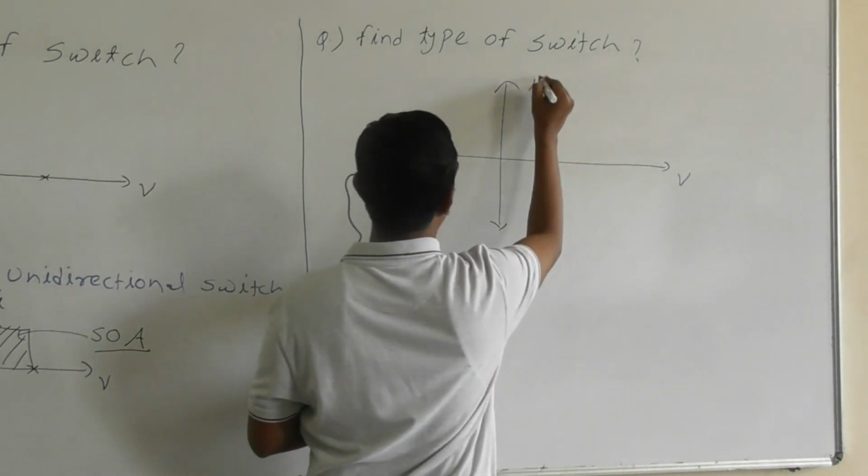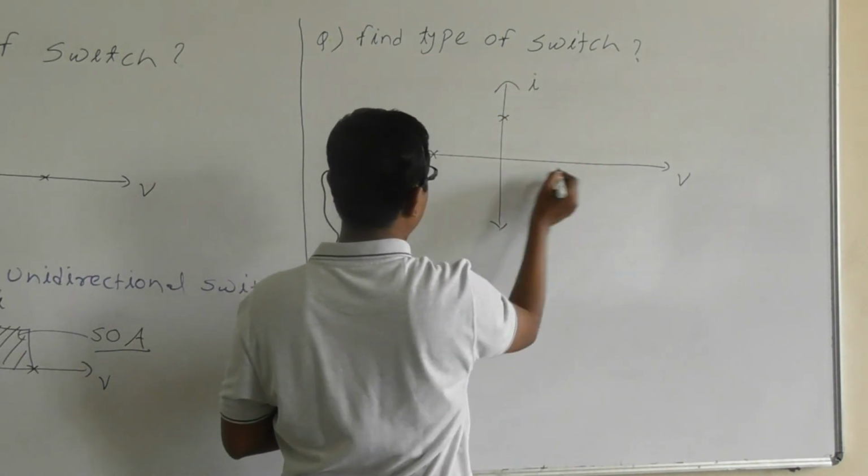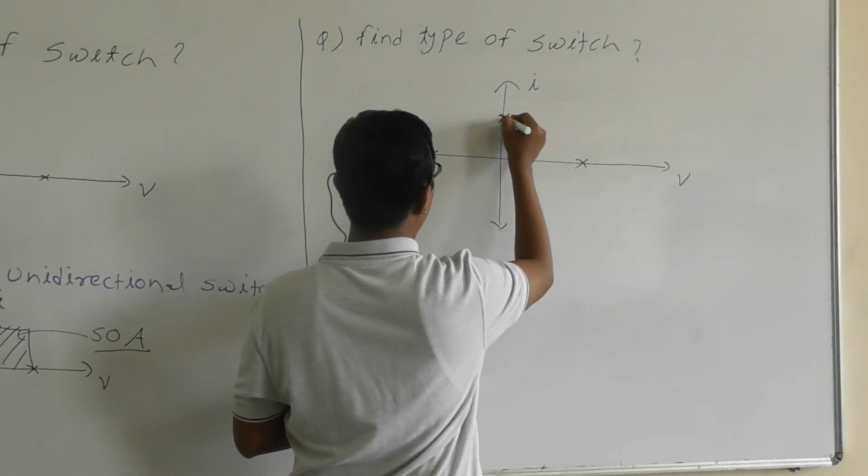This is the voltage, this is the current, and suppose the operating points are like this. These are the operating points.